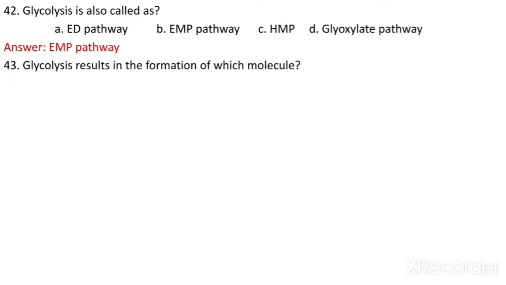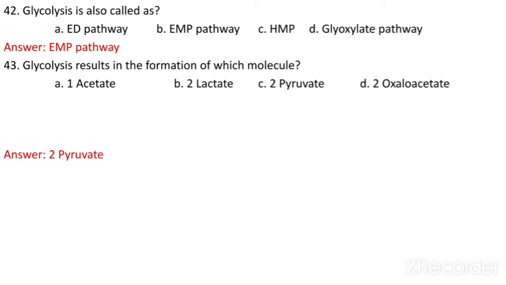Glycolysis results in the formation of which molecule? Means what is the end product of glycolysis? The options are 1-acetate, 2-lactate, 2-pyruvate, 2-oxaloacetate. If you see the reaction of glycolysis, the end product is 2 pyruvate molecules.